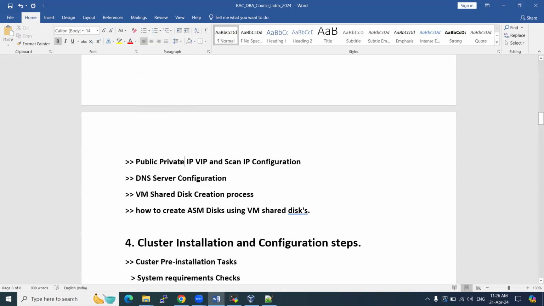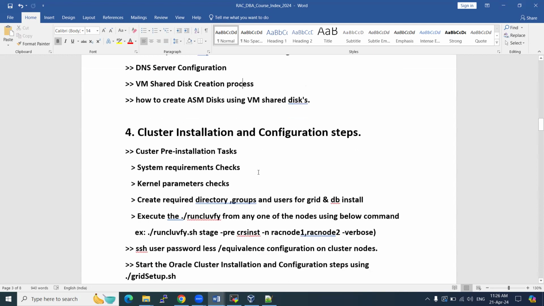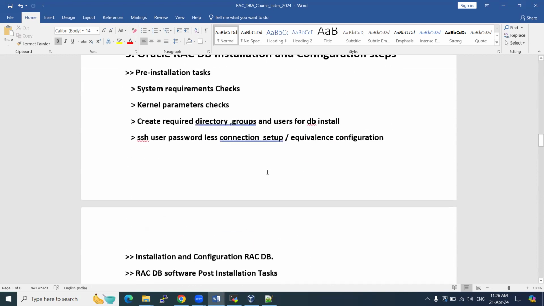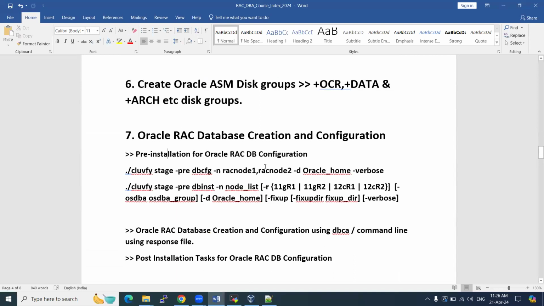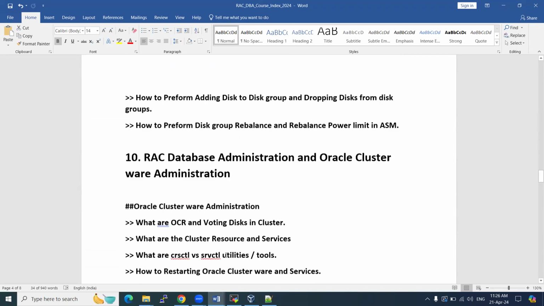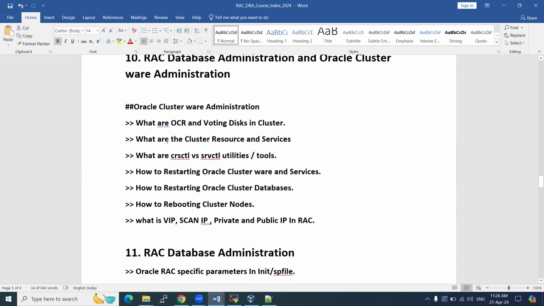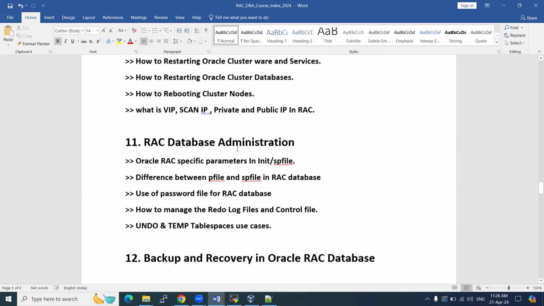Why we need to configure the private IP, why we need to configure the public IP, why we need virtual IP, why we need scan IPs, and what is meant by the DNS server, why we need to configure all those things. We are going to give clear-cut information. Cluster installation, RAC database installation, maintenance, how we are going to start, ASM configuration, and how we are going to manage the disk groups in ASM. Complete database configurations, complete ASM information, and cluster management, OCR, voting disks. What is the use of the OCR file? What is the use of voting disks? We are going to discuss these things as part of the demo.